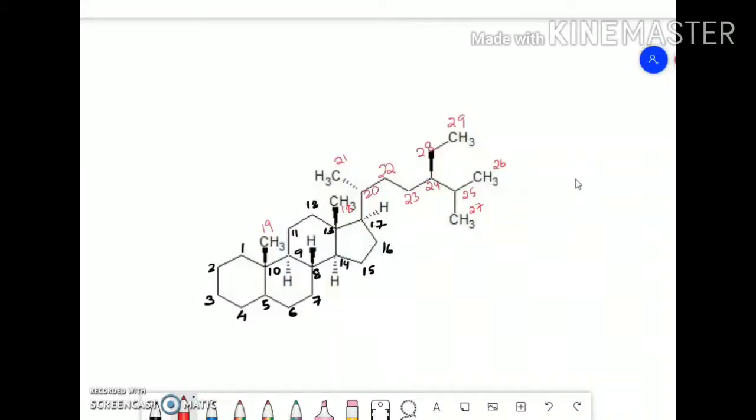So this is how you number the steroidal nucleus. Whatever the nucleus present, the numbering pattern does not change. That is, if the C21 methyl group is absent, the numbering of this carbon will not change. This carbon will always remain as C22 only, 23 only. Suppose if this carbon atom, C18 or C19, is absent, then the numbering of the remaining carbon atoms will not change. That is, this carbon atom will always be 20. So this is how you number the steroidal nucleus.